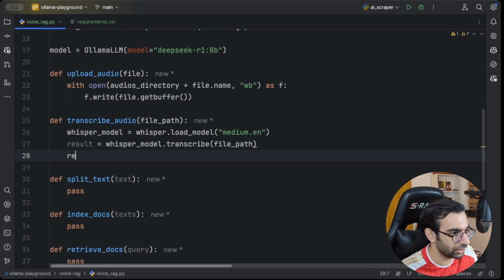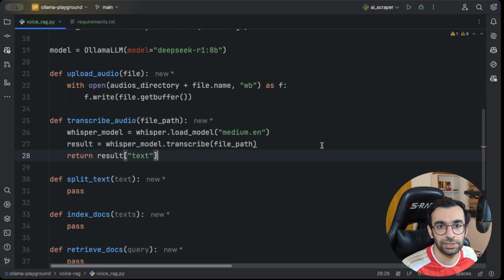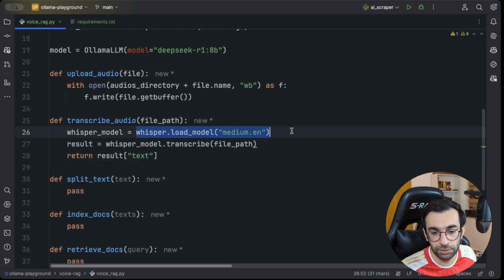So if you return the result with the text key, yeah, like this, it will give you the generated text from that audio. Also notice that for the first time that you are loading the model, it will download it. So the first time that you are running your code, expect that it takes some time to download the model.